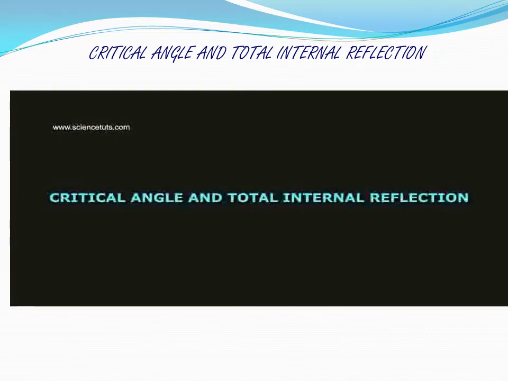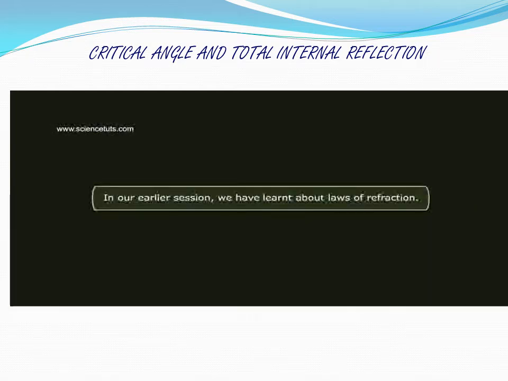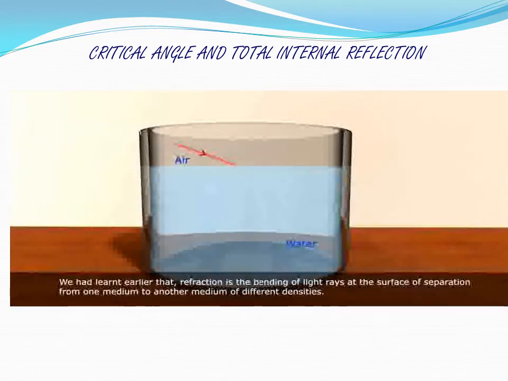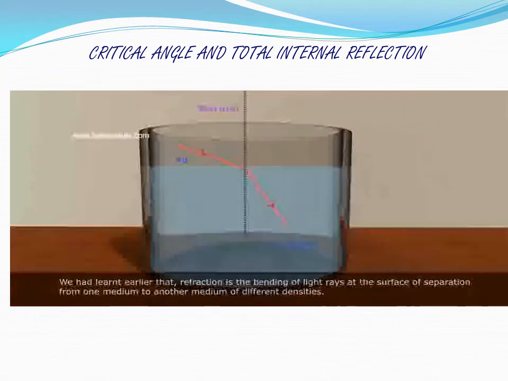Critical angle and total internal reflection. In our earlier session, we have learnt about laws of refraction. We had learnt earlier that refraction is the bending of light rays at the surface of separation from one medium to another medium of different densities.